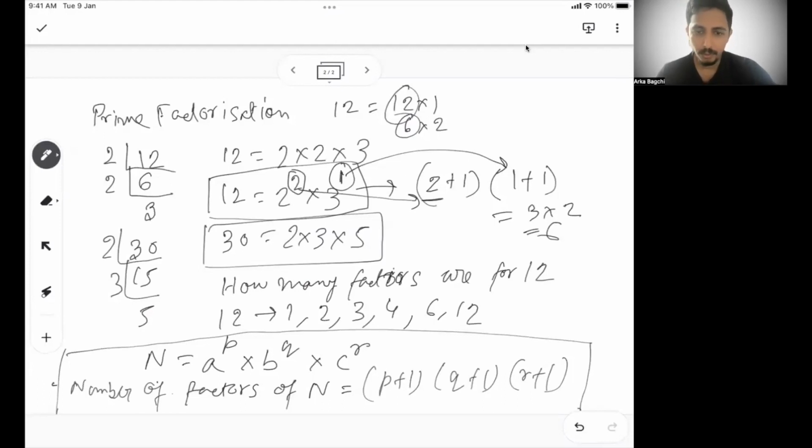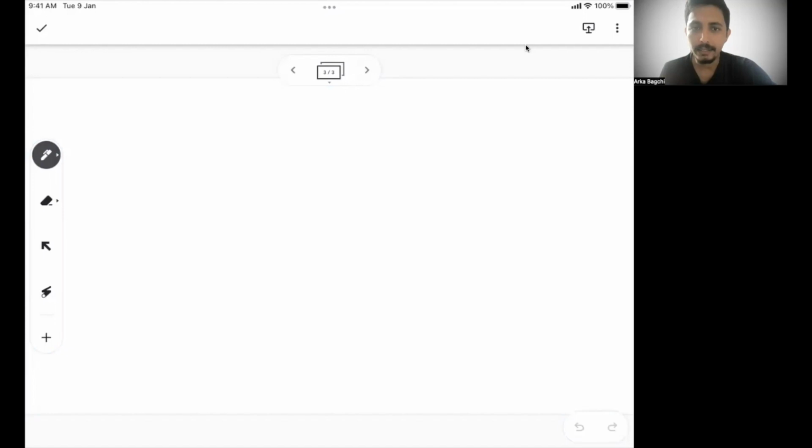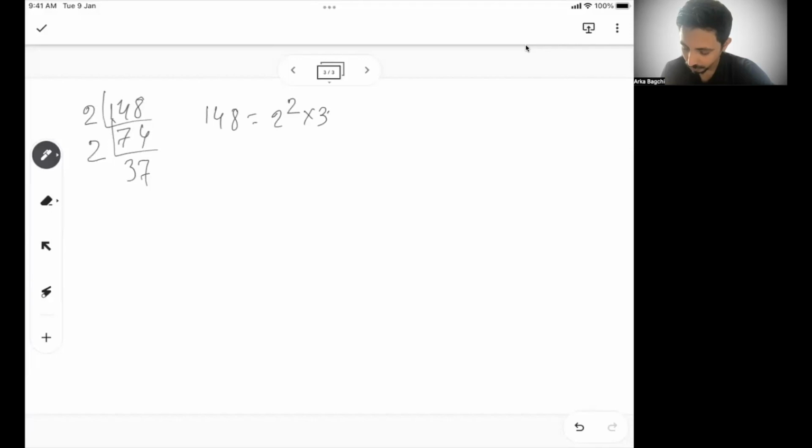So for 12, you can manually do it like this. But let's say if I give you 148, the approach is not very straightforward. Let's do it for 148 and see how many factors it has. 148 divided by 2 gives 74. Further by 2 gives 37. 37 is a prime number, it cannot be broken down further. So 148 is nothing but 2 square into 37 to the power 1.